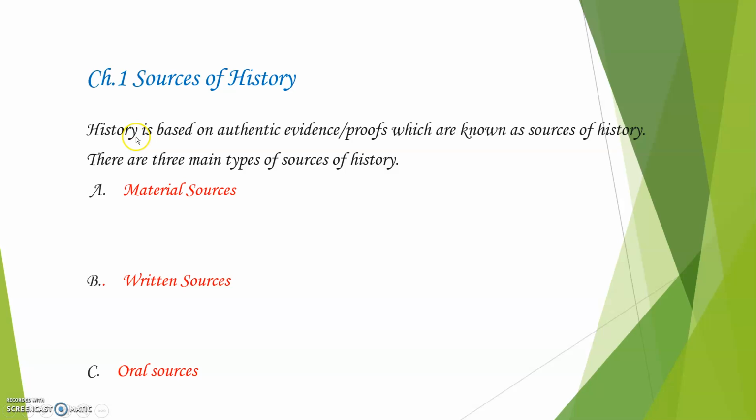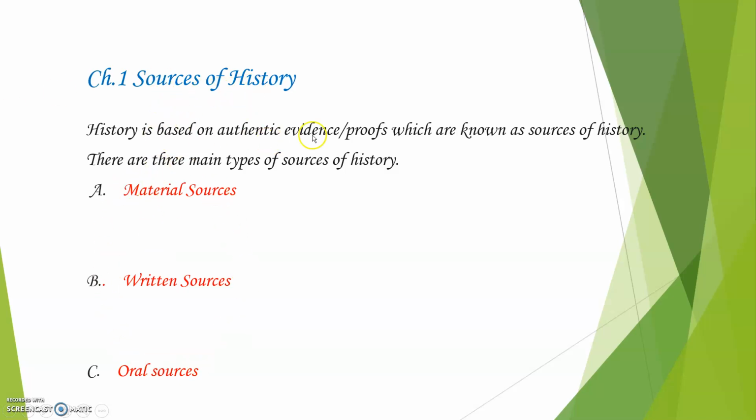Now, all of you have known the meaning of sources of history. Sources means history is based on authentic evidence, proof, which are known as sources of history. The sources of history means evidence or proofs based on which the history is written. That is called sources of history. Now there are three main types: first is material source, written source, and oral source.